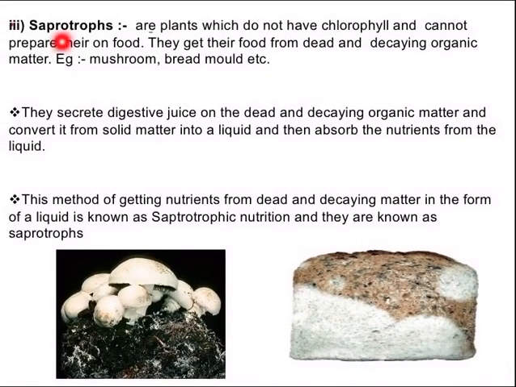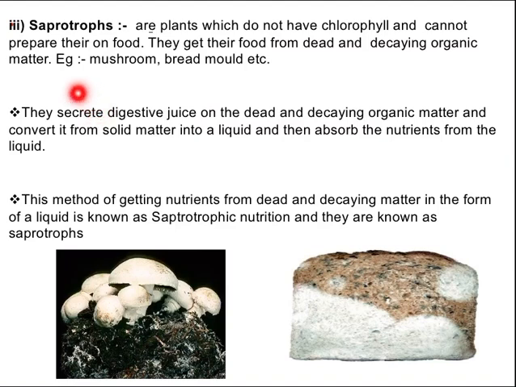The next type is saprotrophs. Saprotrophs are the plants which do not have chlorophyll and cannot prepare their own food. They get their food from dead and decaying organic matter. For example, mushrooms, bread mold, etc. So basically they don't have chlorophyll, the green pigment, so they cannot prepare their own food. They get their food from dead and decaying organic matter.